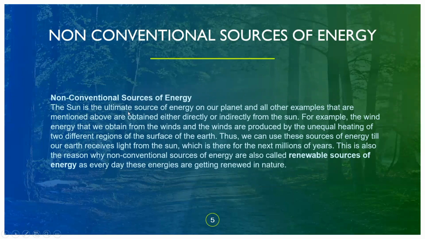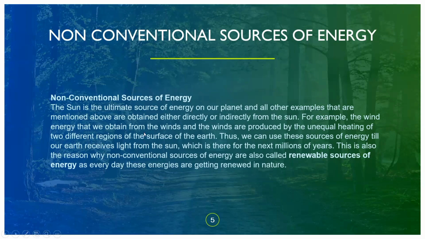The sun is the ultimate source of energy on our planet. As is known, the sun is the ultimate source of energy on our planet, and all the other examples mentioned above are obtained either directly or indirectly, like the wind, tides, and biogas. Biogas may be obtained indirectly from human waste and a few factory wastes. All this waste is produced and biomass energy is obtained.